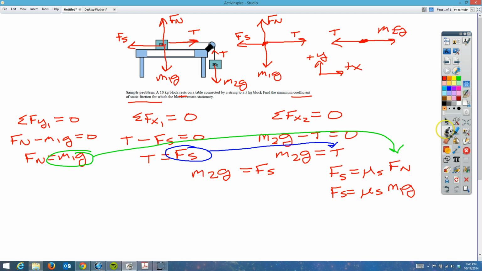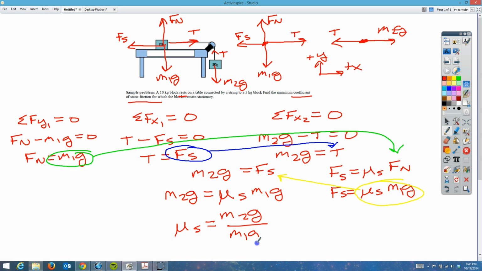So now we're going to take this and plug it in for the force of static friction. So you'll see here's force of static friction. Let's do yellow. And we know that this is the force of static friction. We're going to plug it in here. So let's go back. We'll say M2G is equal to, remember we're going to use this now, mu s times M1G. Now it's pretty easy. We just need to solve for mu s. So mu s is equal to M2G over M1G. And you'll notice the g's cross off. So now we're left with M2.